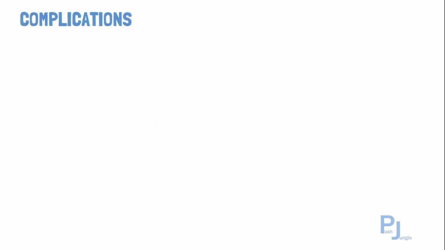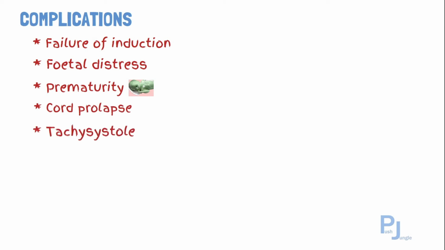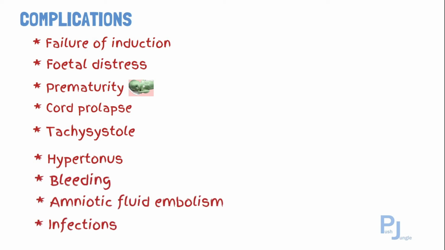The complications of induction of labor include failure of induction, which is the inability to achieve vaginal delivery after induction of labor, fetal distress due to repeated contraction of the uterus, then prematurity, which is when the baby is born too early due to induction of labor, also called iatrogenic prematurity, cord prolapse, tachysystole, in which the uterus is contracting at a rate of greater than 5 contractions in 10 minutes, hypertonus, in which the uterine contractions last for more than 60 seconds, then bleeding, amniotic fluid embolism, and infections could as well be a complication of induction of labor.